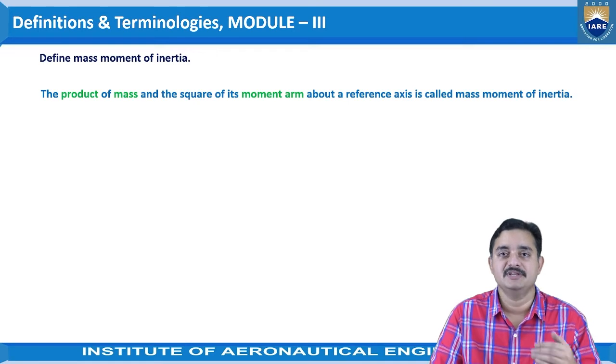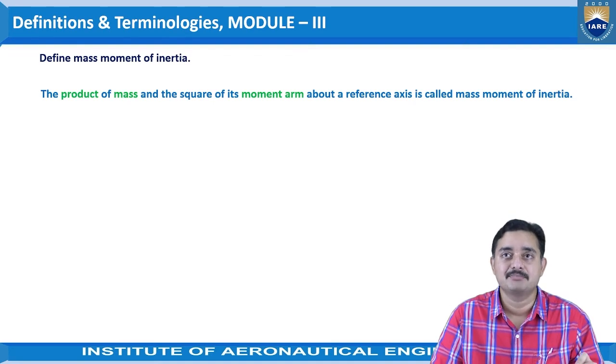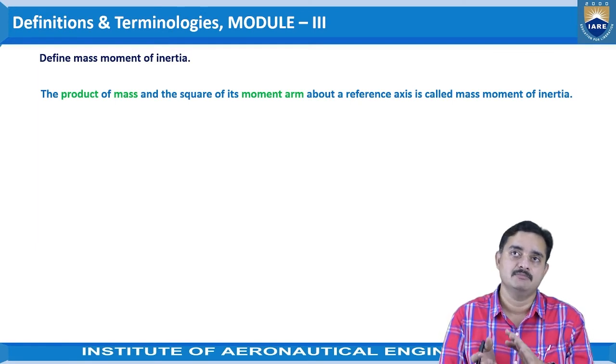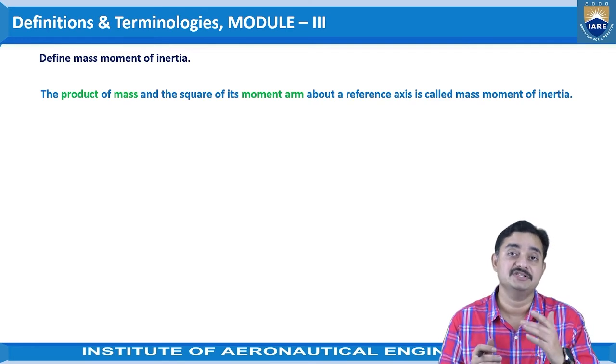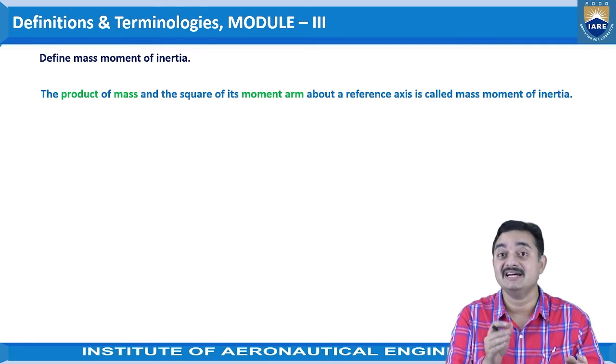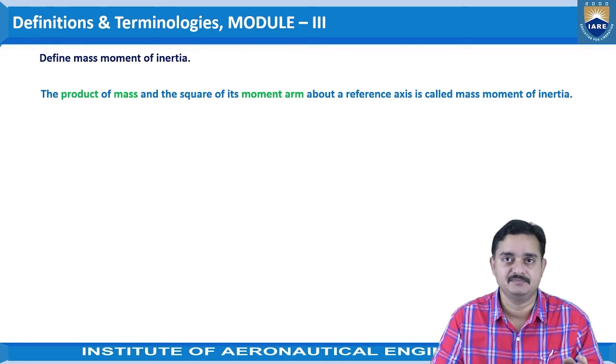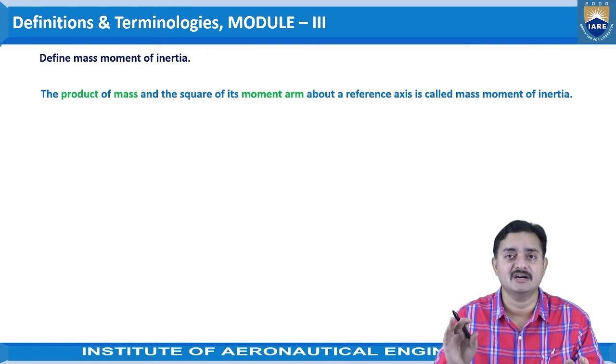So here the definition is given for mass moment of inertia as the product of mass and the square of its moment arm about a reference axis. Right? The general moment of inertia is considered for a two-dimensional object, wherein the definition is the product of area into moment arm square. Here for mass moment of inertia, it is the mass into moment arm square.